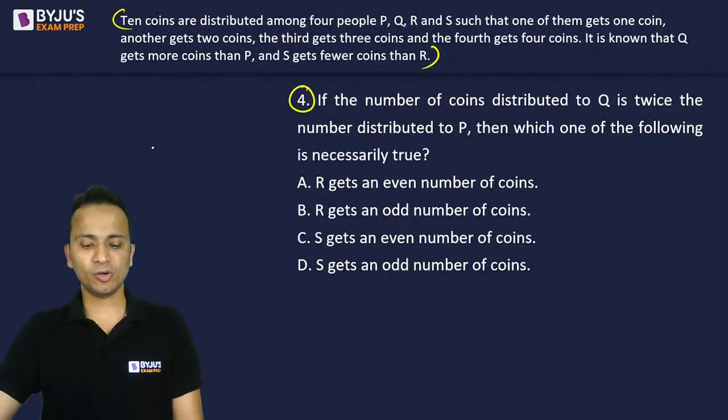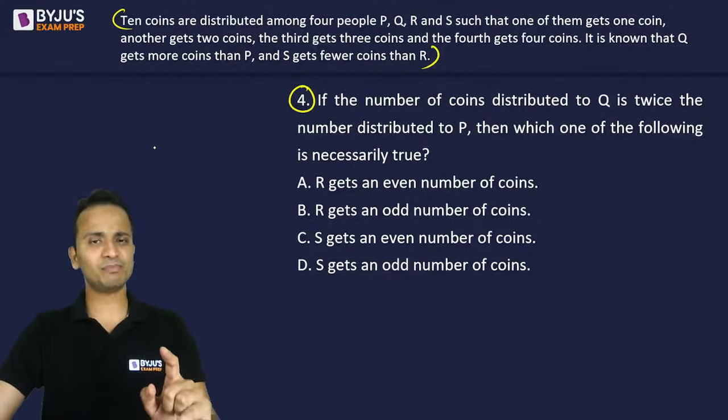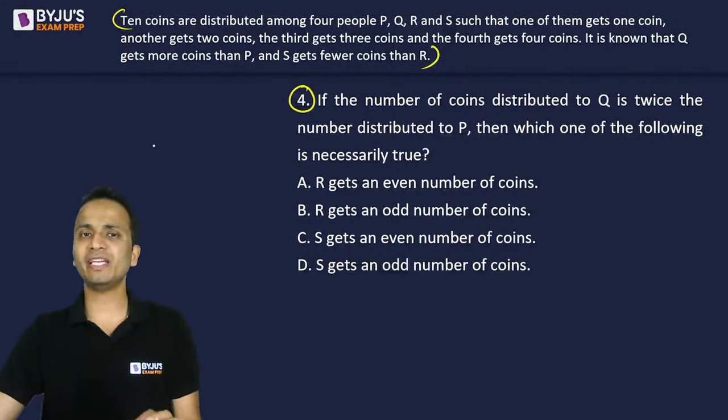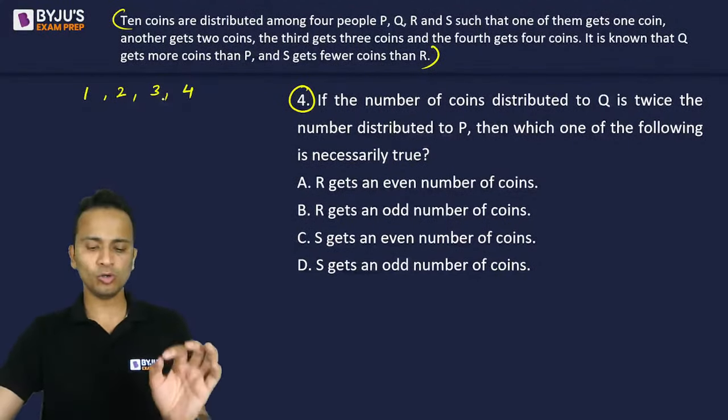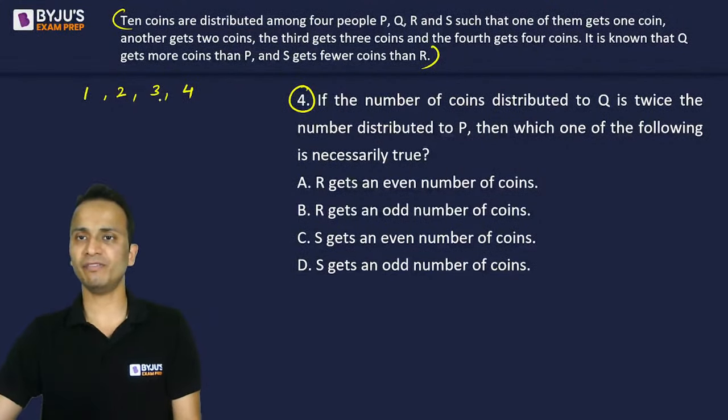Okay. So I'll explain this, and probably you will be in a position to give me the next answer. So 4 people P, Q, R, S, the coins are distributed such that one of them will get 1 coin, another gets 2 coins, another gets 3 coins, and 4 coins. I don't know the number of coins each one of them is receiving, such that Q gets more coins than P and S gets fewer coins than R.